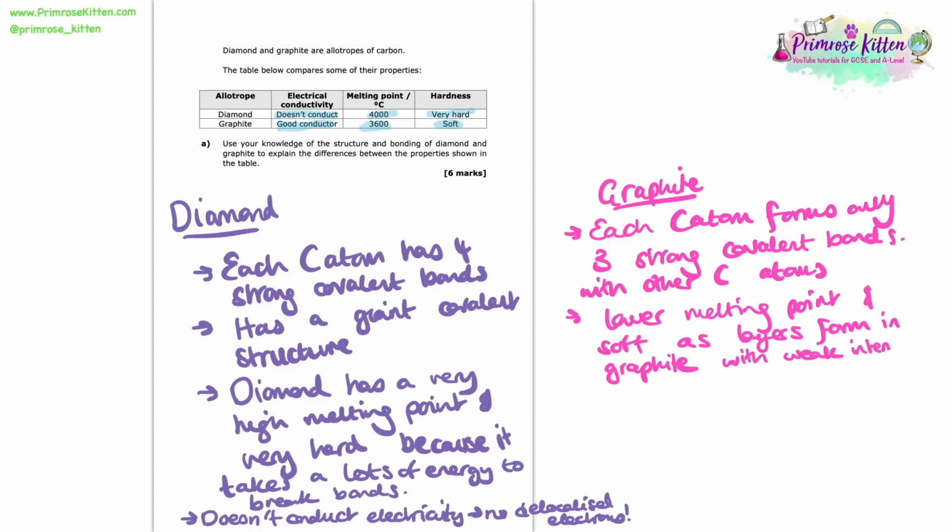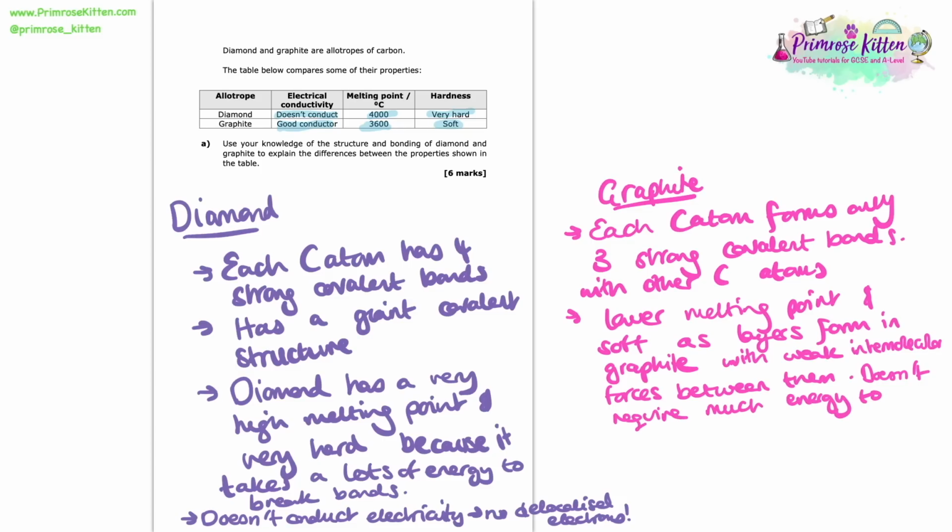And as a result of these weak intermolecular forces, it's going to be really quite easy to overcome these forces. And so for that reason, we don't have as many strong bonds to break. We've got some that are actually quite weak. And then we have that knock-on effect there of that lowering the melting point and making it softer.